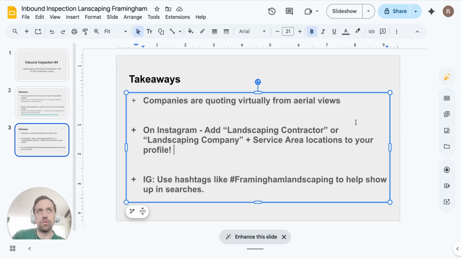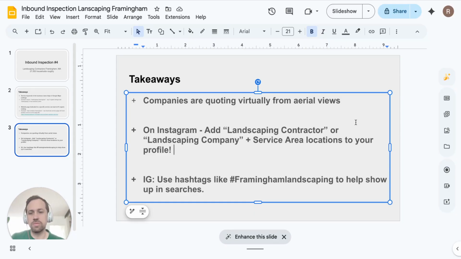Landscaping is very visual. People like to see trees, bushes, shrubberies, grass. People watch time-lapse videos of things getting edged and all neat and pretty. So I think it could be a good platform, but you have to make sure that local people can find you and they know that you service their local area. So make sure you're putting that in there.